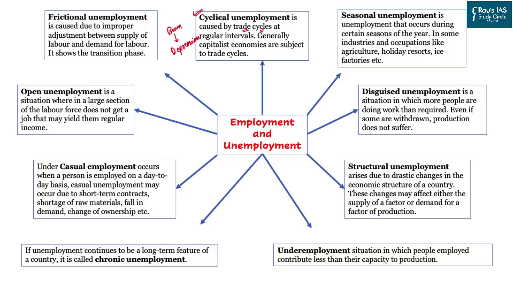So whenever there is an unemployment situation in a country because of the boom, depression, recession or recovery, the unemployment in the economy would be called cyclical unemployment. Now, as recovery, boom, recession and depression become part of a cycle and move in a wave-like structure, this is known as cyclical unemployment.